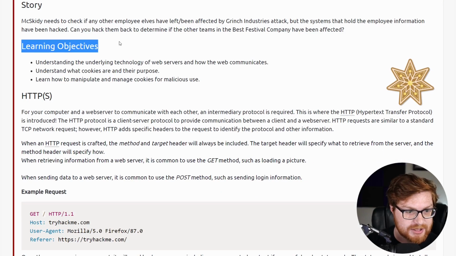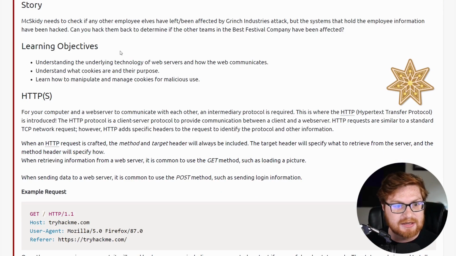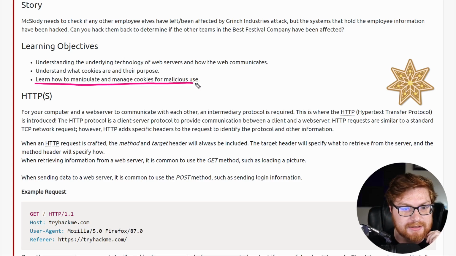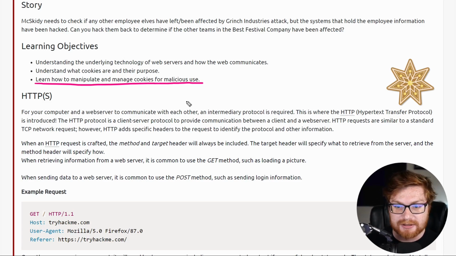And here are our learning objectives. Understanding the underlying technology of web servers and how the web communicates. We also have understand what cookies are and their purpose. Learn how to manipulate and manage cookies for malicious use. So we are going to be doing some cookies stuff. We are going to be doing some web HTTP, kind of like internet computers networking right here. But it's going to be a lot of fun.